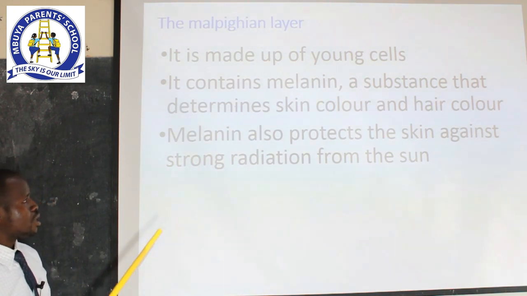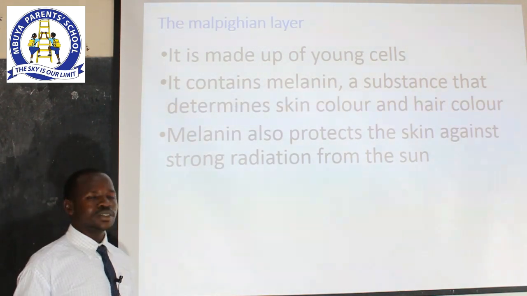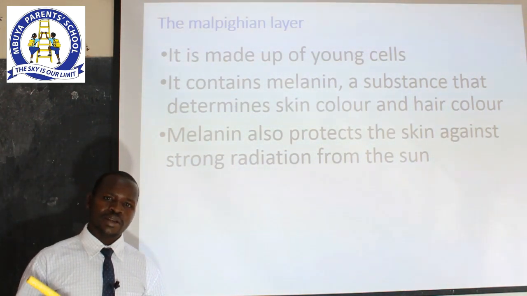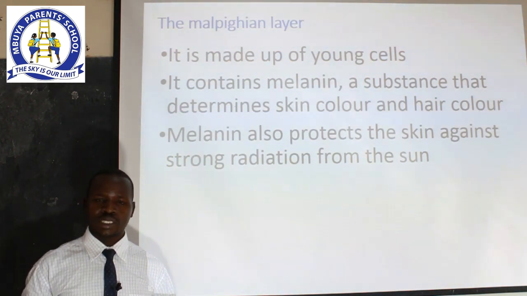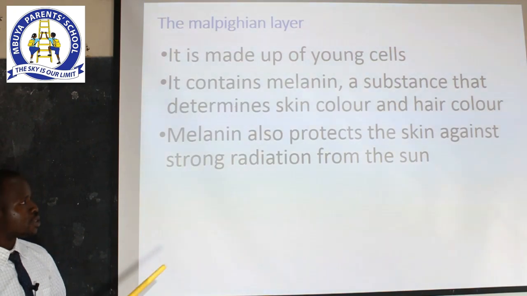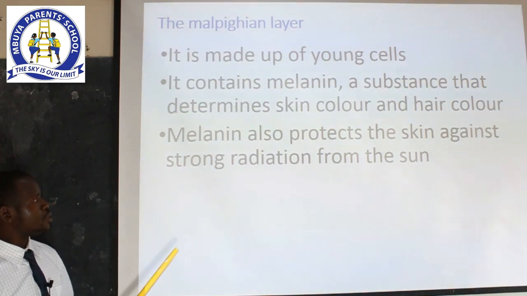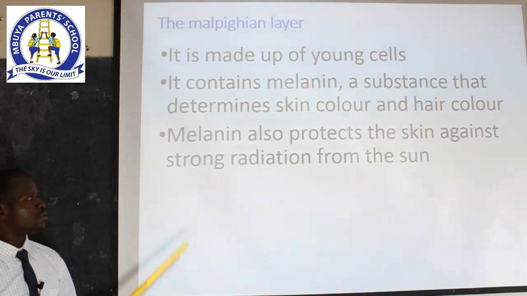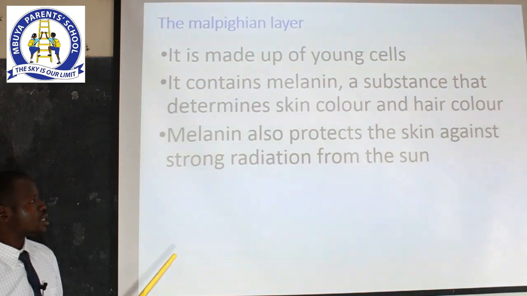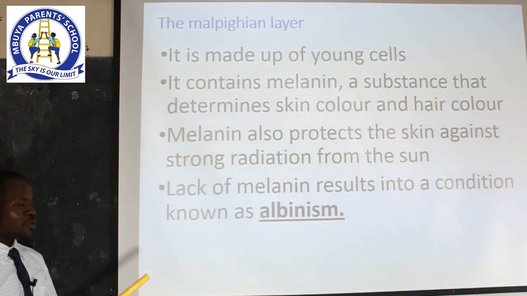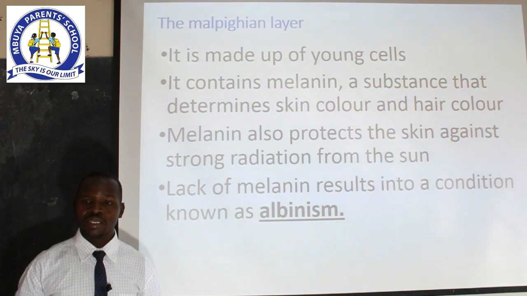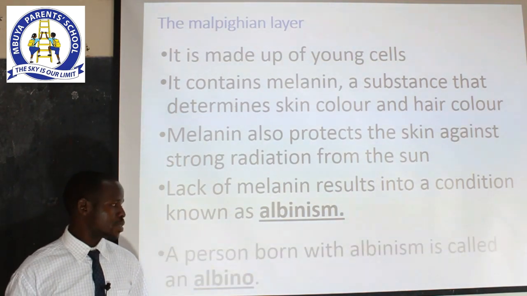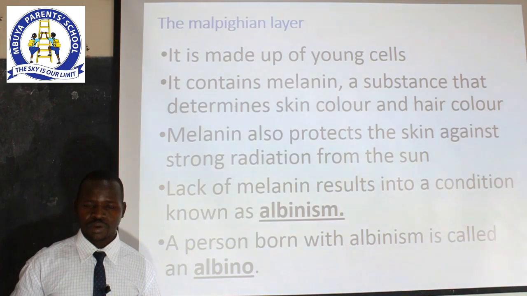Melanin also protects the skin from strong radiation from the sun, whereby the radiation coming from the sun can be very harmful in a way that it can lead to skin cancer. So because of the presence of melanin, we are able to protect ourselves from skin cancer. Then if one lacks melanin, that person will be having a condition known as albinism. And in this case, we shall call that person an albino.